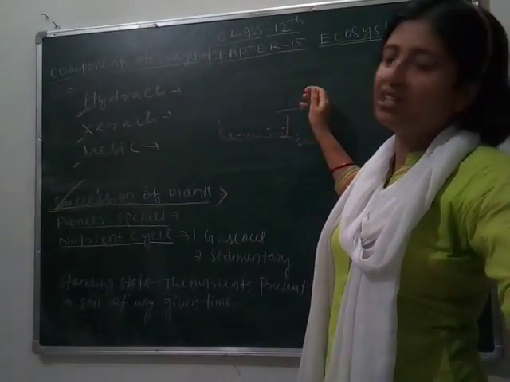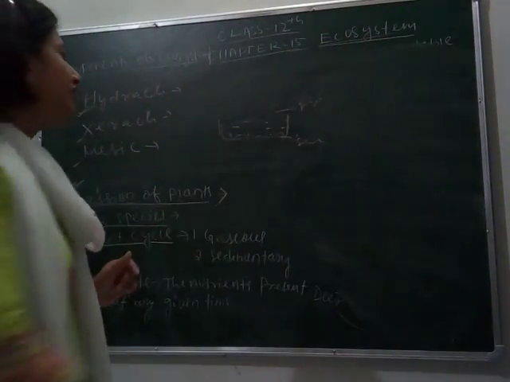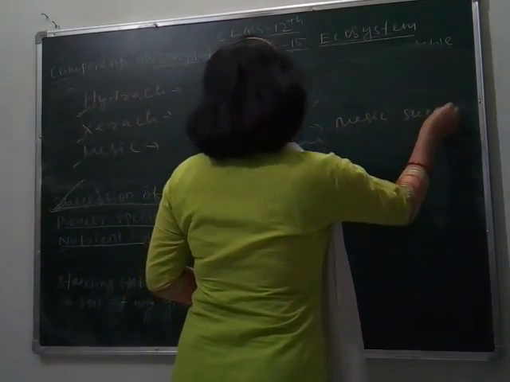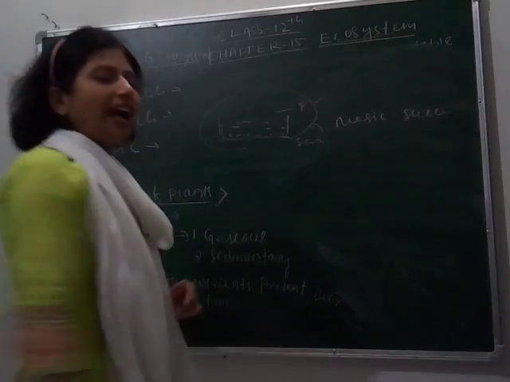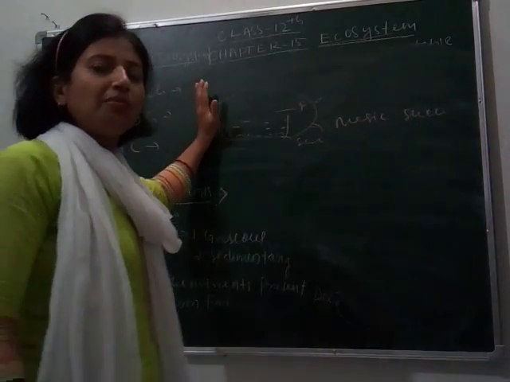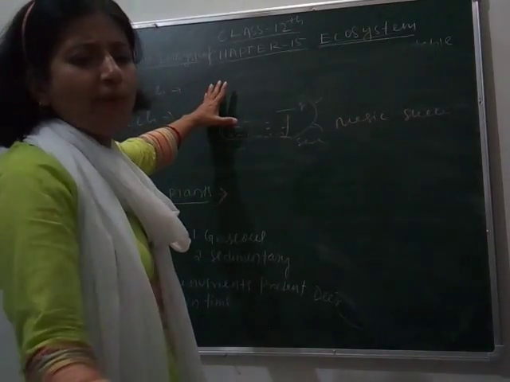And after formation, they gradually retain the water from that water body and convert into mesic succession. Mesic succession means plants started from aquatic medium. Gradually their number increased so much that they converted into mesic succession.